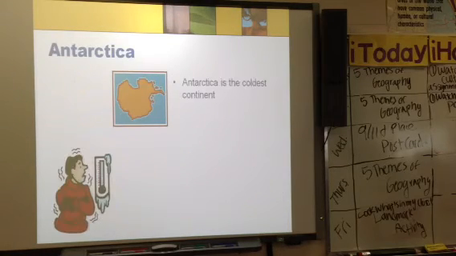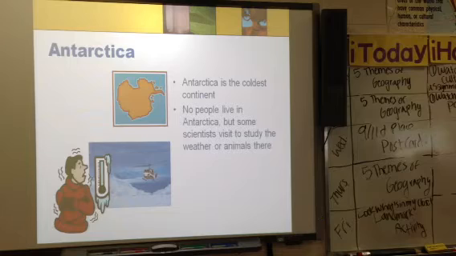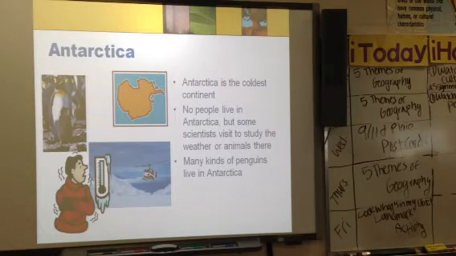Antarctica. Antarctica is the coldest continent. No people live in Antarctica, but some scientists visit to study the weather or animals there. Many kinds of penguins live in Antarctica.